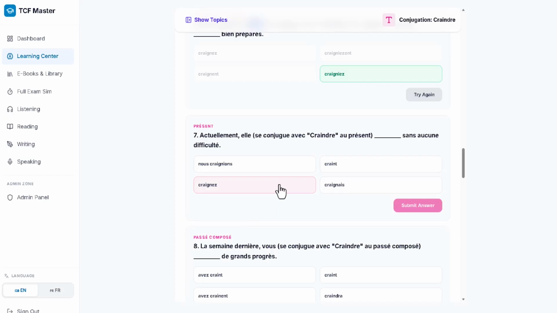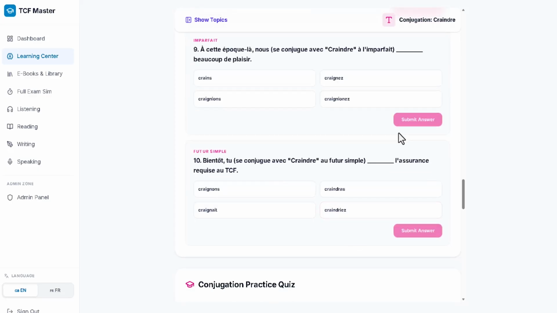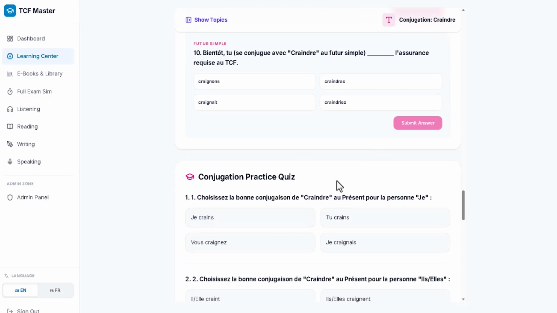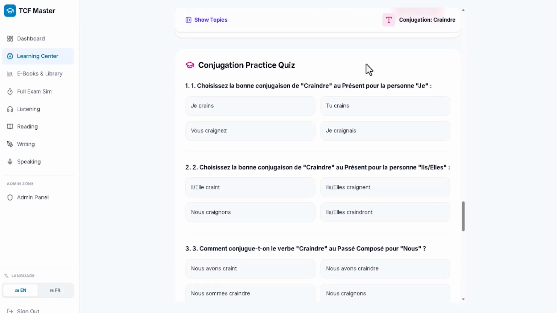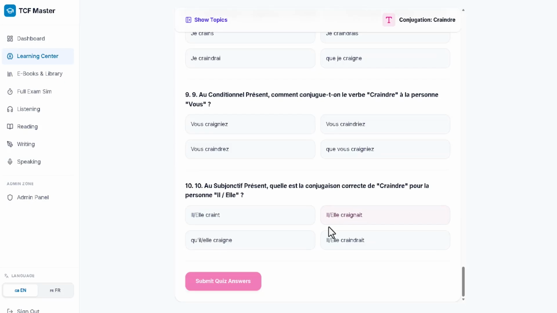The other thing I want to show you is that you can do that and check the answer till you get to the last one, to number 10. And have quiz down here. You have quiz here. So first one is: choisissez la bonne conjugaison de craindre au présent pour la personne je. Excusez-moi, je. So pour je, je crains. Donc c'est comme ça vous pouvez choisir la bonne réponse jusqu'à la fin, et puis vous avez cliqué sur submit answer, then you see the correct answer.